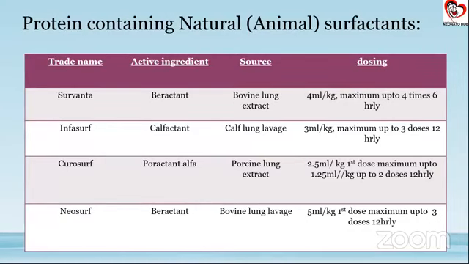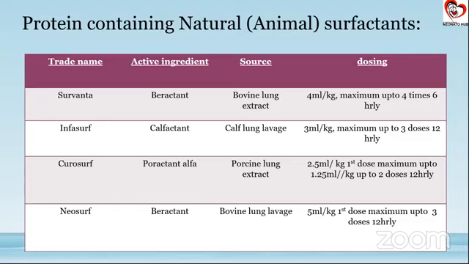So this is an important table which shows all the important features of our natural surfactants. The Beractant based, which is Survanta and Neosurf, are more commonly used in most of the places. The other one which is also equally now being used is Curosurf, though there is a cost limitation to Curosurf. What is important to know is if we are using Neosurf, it has to be used as 5 ml per kg.